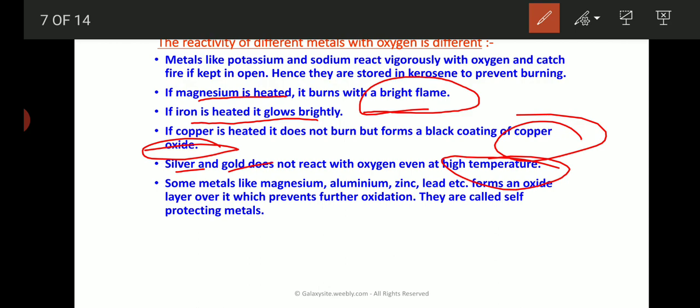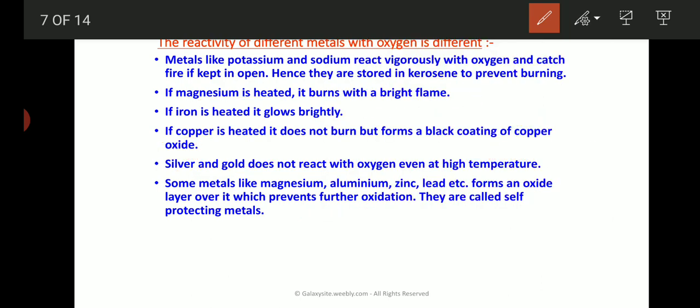Some metals like magnesium, aluminium, zinc, lead, etc. form an oxide layer over them. You might have seen aluminium. If you keep it open, after some days white patches appear on aluminium. This is mainly because of aluminium oxide, meaning they react with oxygen present in the atmosphere and form an oxide layer. Okay, and this prevents further oxidation. Further they don't undergo the oxidation reaction. They are called self-protecting metals. Which are the self-protecting metals? Like magnesium, aluminium, zinc, lead. All these are self-protecting metals.